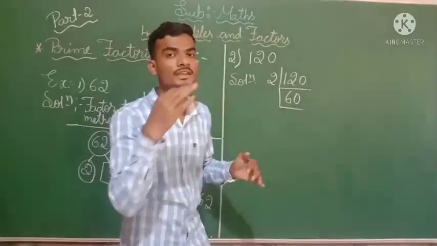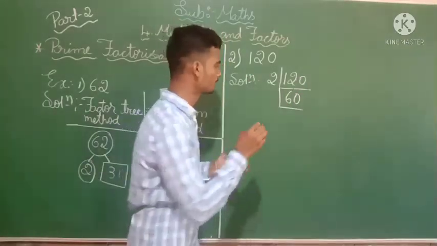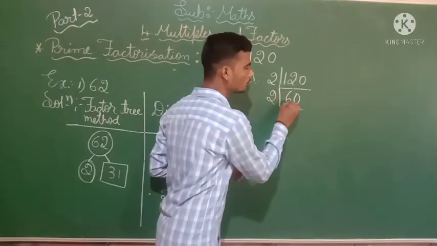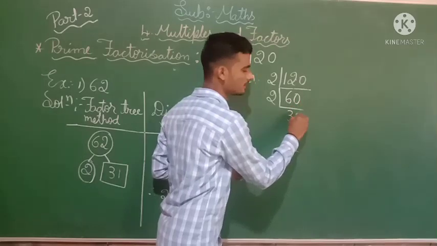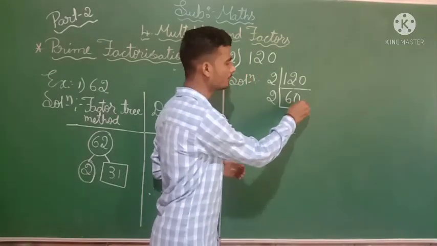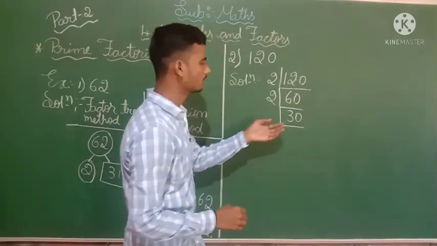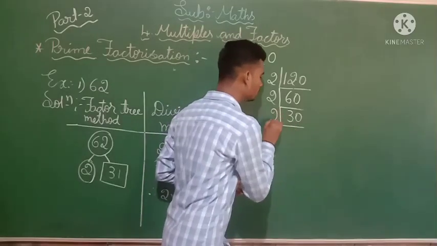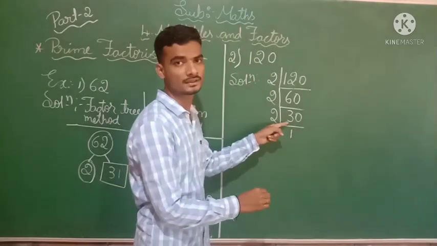I am telling you in an easy way. You try to understand, don't get confused. Next, 2 how much are 6? 2 threes are 6. Here 0 as it is. 2 thirties are 60 you will get if you multiply this. Then here 2 ones are 2, but here is a 3.